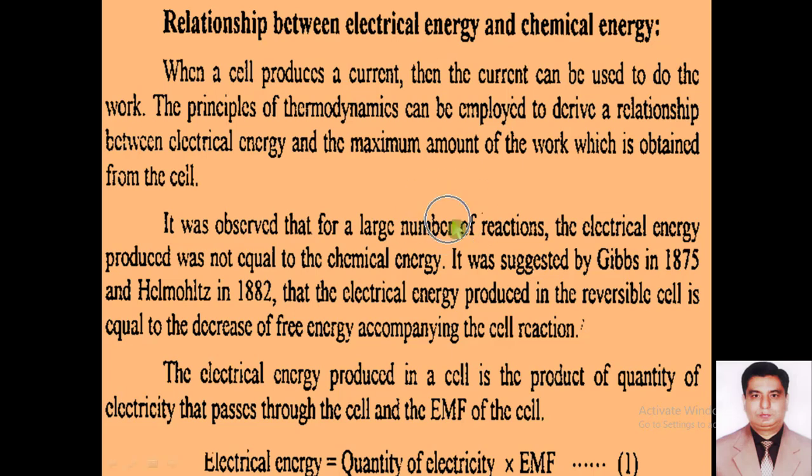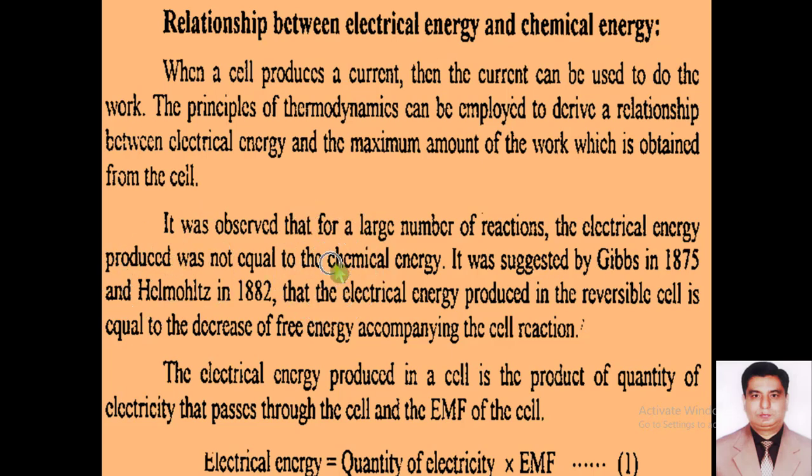Dear students, for a large number of reactions, it has been observed that electrical energy produced is not equal to the chemical energy. In actual practice, when electrical energy and chemical energy are converted into each other, they should be equal. But there are some observations that the electrical energy produced is not equal to the chemical energy.